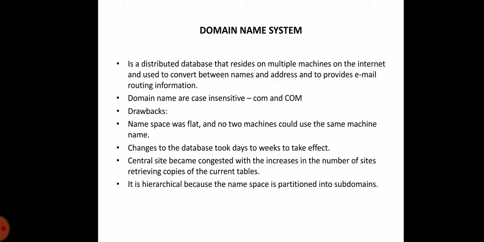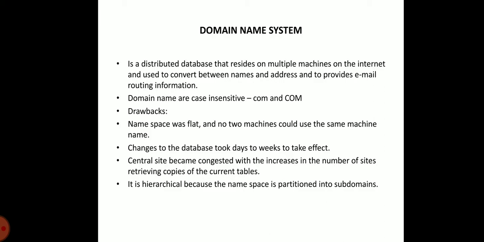In DNS, the goal is to assign meaningful high-level names to a large set of machines and handle the mapping of those names to a machine's IP address. The DNS is a distributed database on multiple machines on the internet, used to convert between names and addresses and to provide email routing information. So, the DNS provides the protocol that allows the client and the server to communicate with each other.